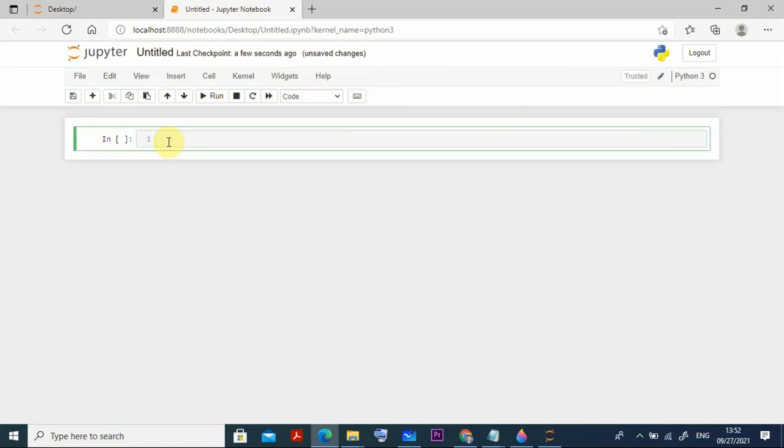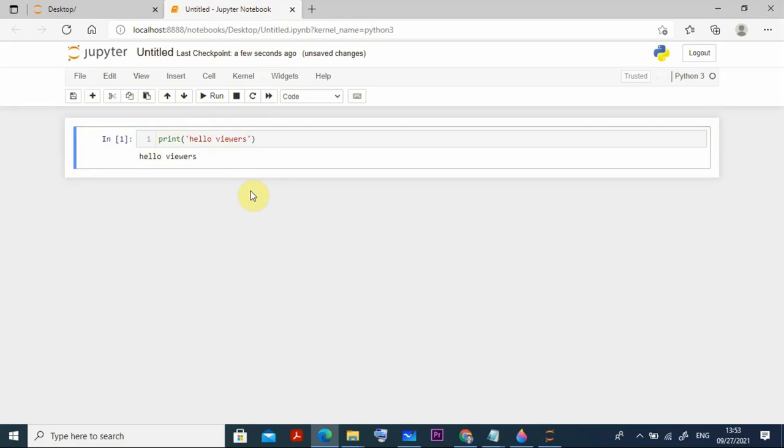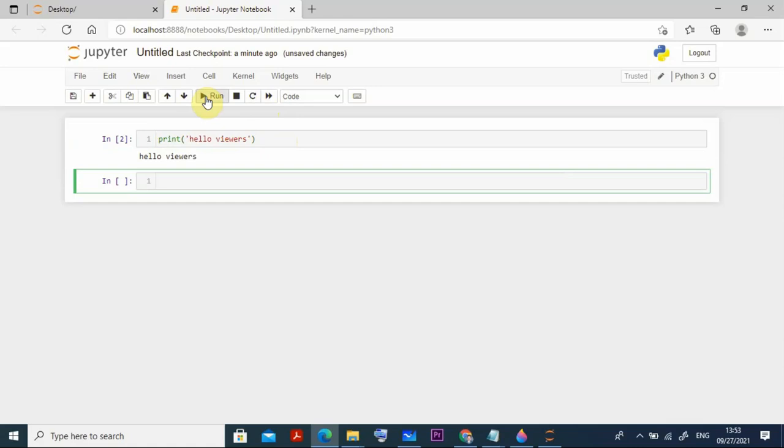Suppose I want to do something like print, and I put hello viewers in single quotation marks. For running it, just press Control Enter, and you can see the output coming here. Otherwise you can also run this program with the run button and see the output, and a new line will appear like this.